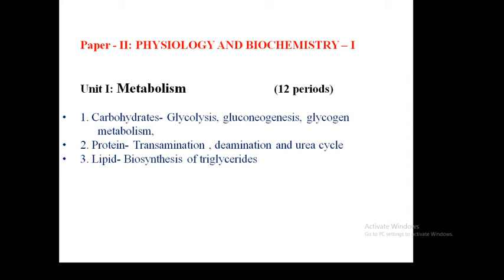is full of glucose in your blood. If there is less glucose, or the blood glucose level declines sharply, in that condition glycogen will ultimately lead to the formation of glucose, and from there glycolysis and the energy demand will be met. So these three topics, glycolysis, gluconeogenesis and glycogen metabolism, we will understand when we go through carbohydrate metabolism.